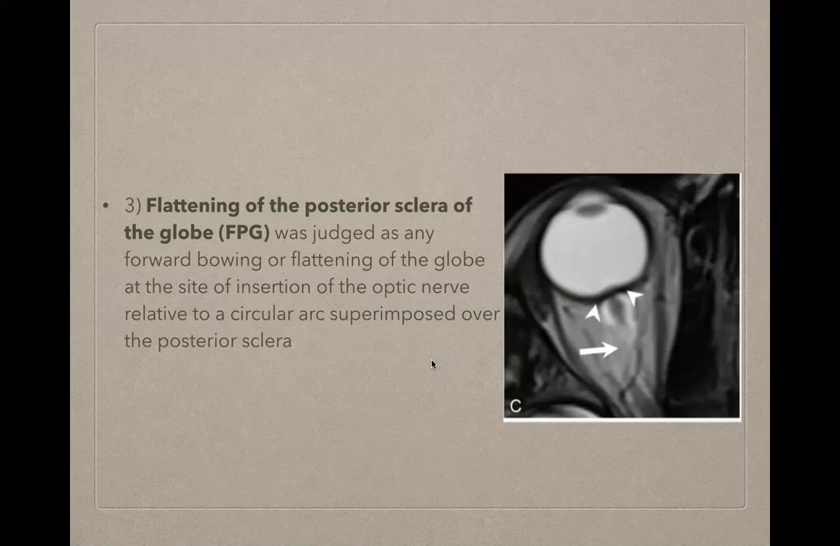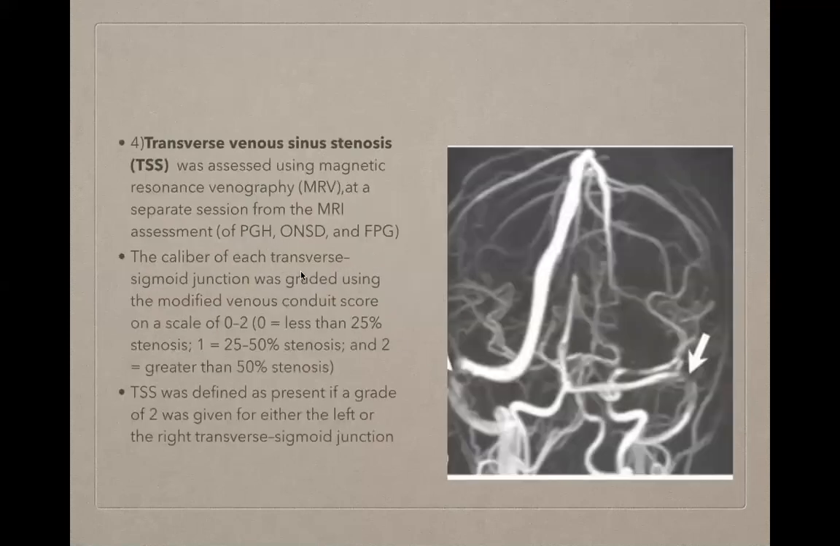These first 3 findings were documented on contrast enhanced MRI, and this fourth finding, that is transverse venous sinus stenosis, was documented using magnetic resonance venography. This scan was not done in all the patients, it was done only in a subset of patients.